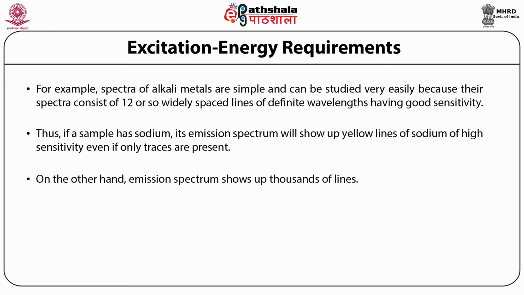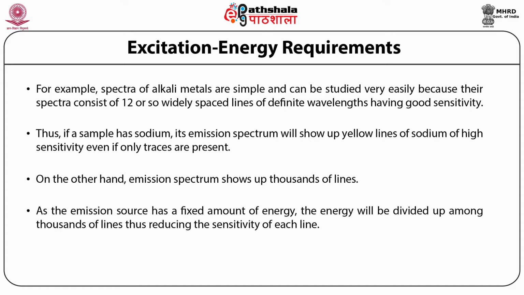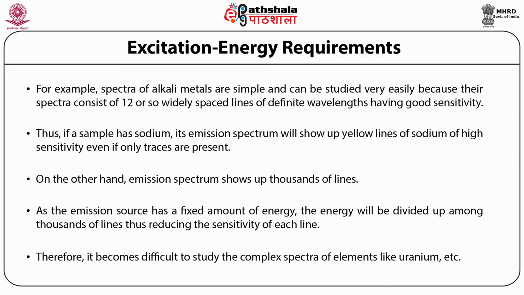On the other hand, the emission spectrum of some elements shows up thousands of lines. As the emission source has a fixed amount of energy, the energy will be divided up among thousands of lines, thus reducing the sensitivity of each line. Therefore, it becomes difficult to study the complex spectra of elements like uranium, etc.